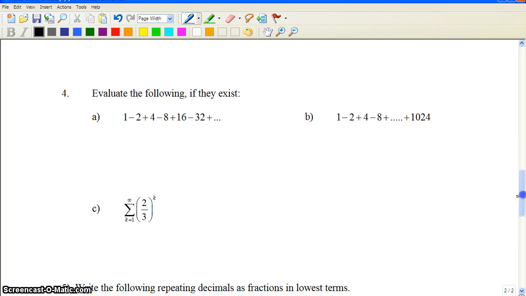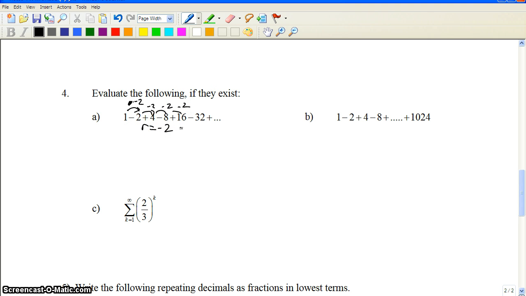Alright, evaluate the following if they exist. First we have to see if it's geometric. So 1 to negative 2 is going to be times negative 2. Then negative 2 to positive 4 is going to be times negative 2. 4 to negative 8 is times negative 2. 8 to negative 16, okay, so our ratio is going to be negative 2.